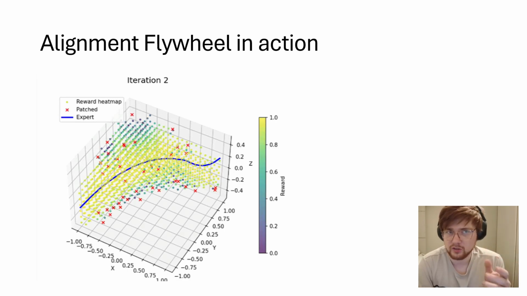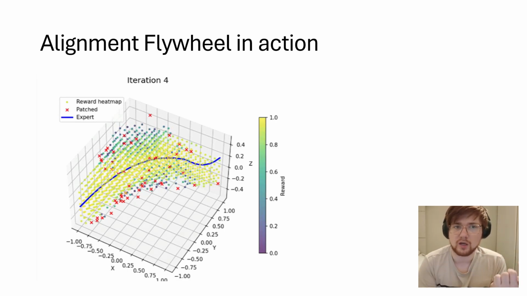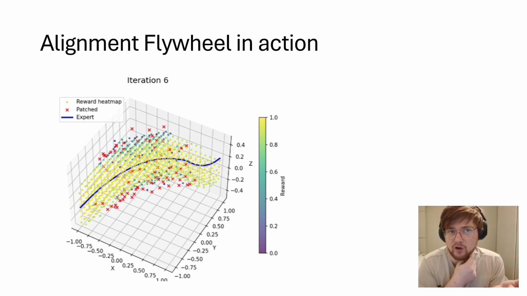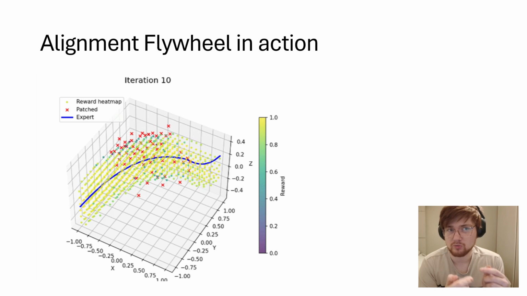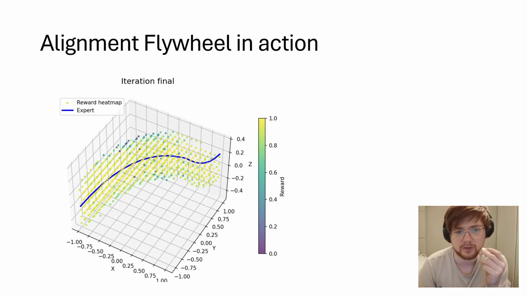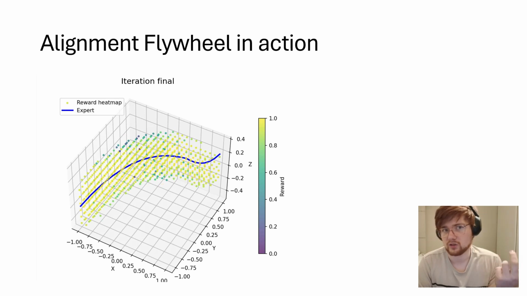What you're seeing now is an artifact being refined over time, and each red cross means a flaw being found and patched by the model. Over time you see that it becomes more and more clear that we only focus on the regions closely around the expert paths. This is only a small-scale experiment, but it shows that the alignment flywheel is not just a blue-sky idea, but is already starting to work on a small scale.